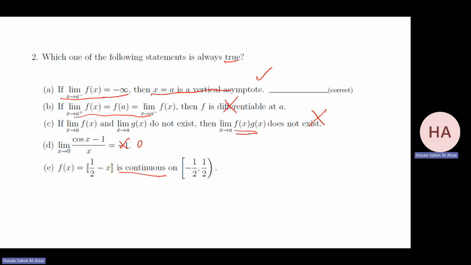Is this one continuous on this interval? No. Why? Because at minus half, you have 1 half minus half, that is 1. It's continuous in this interval. Why is this wrong? Because what will be the limit as this goes to minus half from the right?